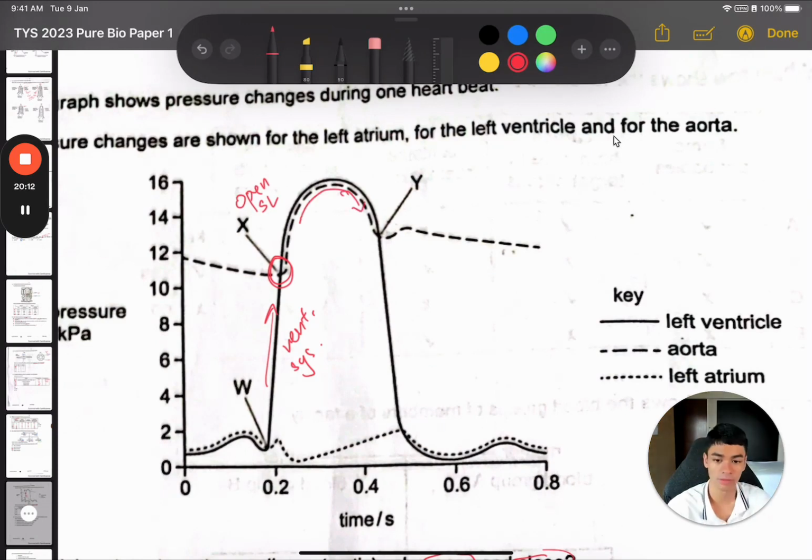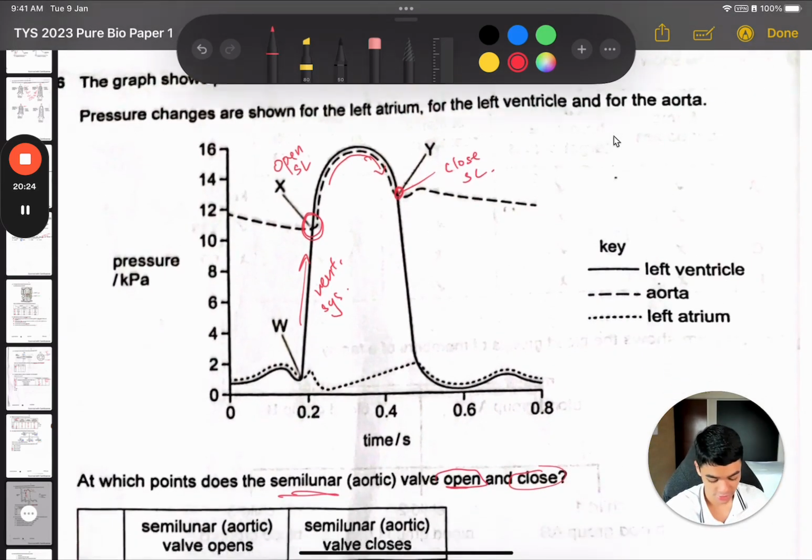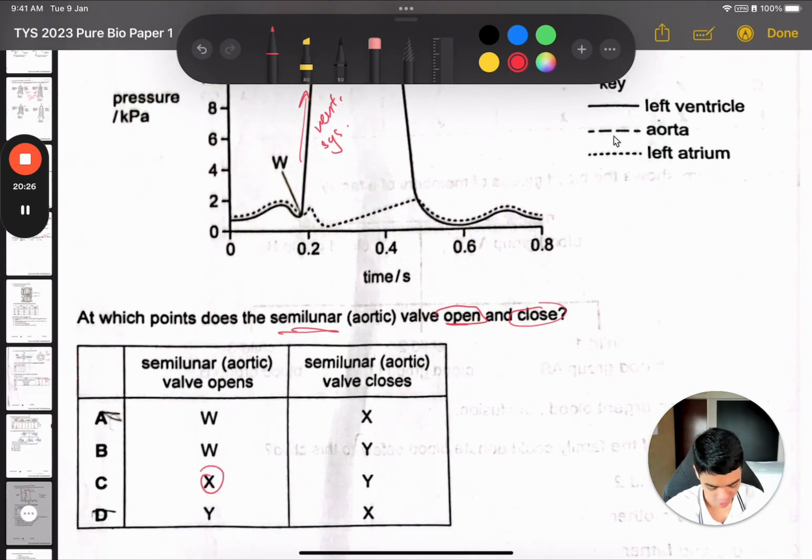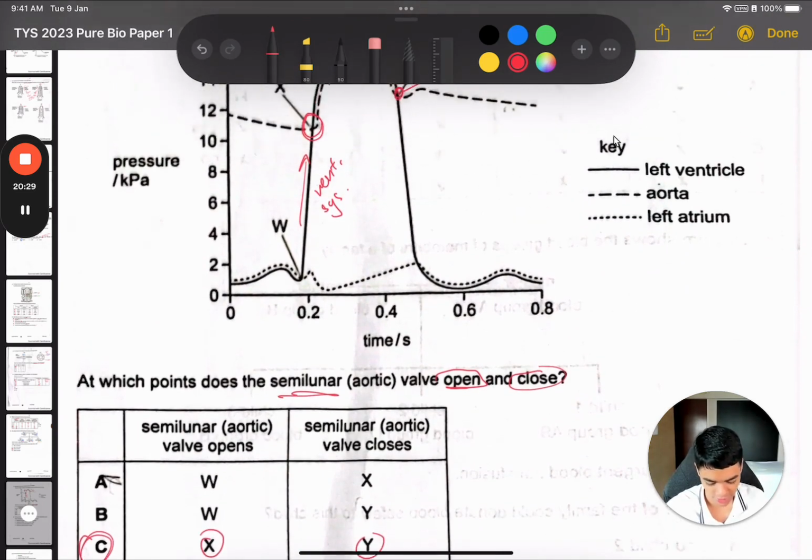And then when diastole starts, it will try and backflow. That's why the valve will shut close. So close SL valve here before it can backflow. So X for open and Y for close. So the answer is C.